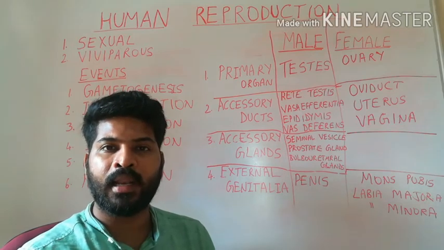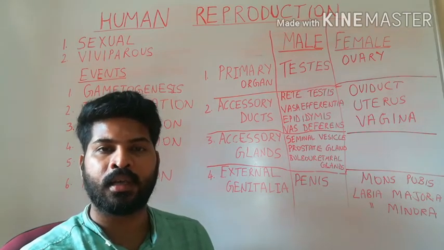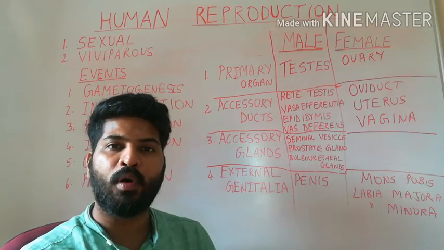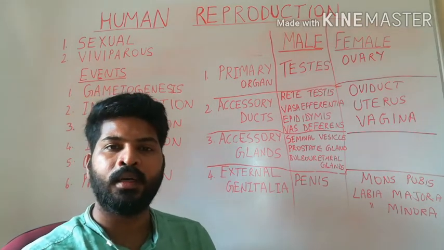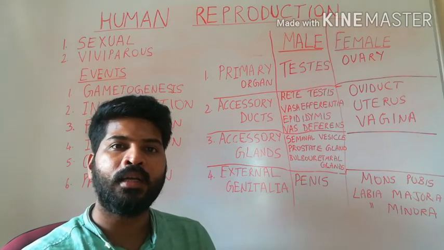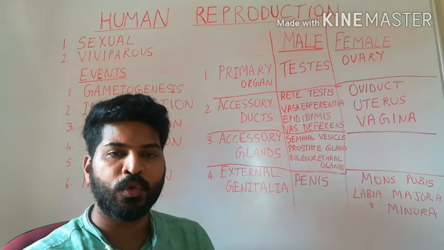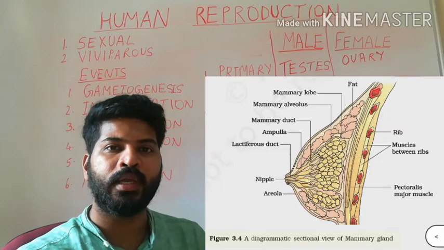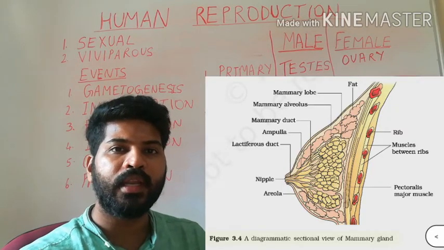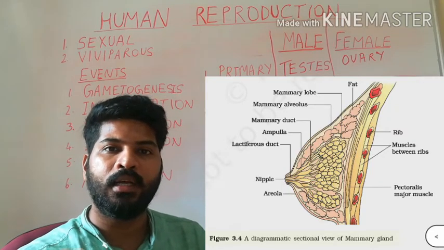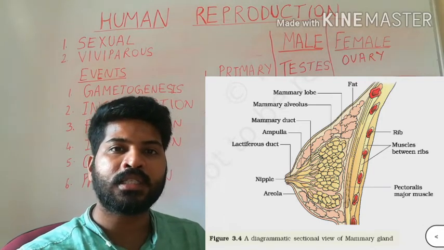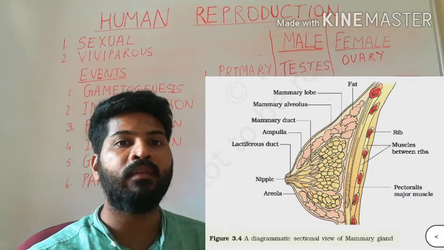The females are also provided with a pair of mammary glands, which are also involved in child care. The mammary glands, also called breasts, are two in number. Their development starts at the time of adolescence. The breast is nothing but glandular tissue and variable amounts of fat tissue. The glandular tissue is divided into 15 to 20 mammary lobes. Inside the mammary lobes there are clusters of cells called alveoli.